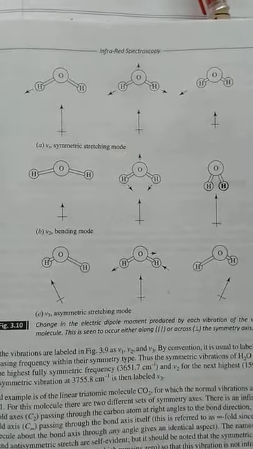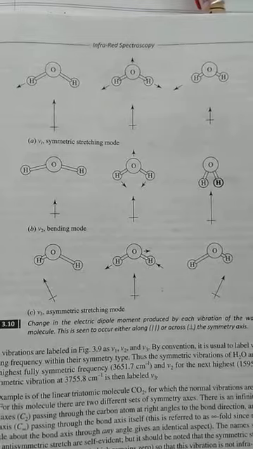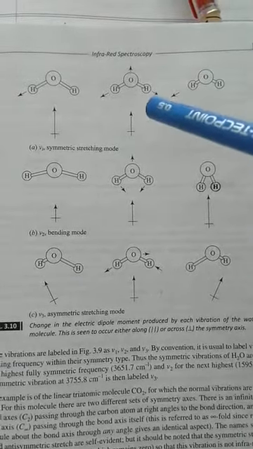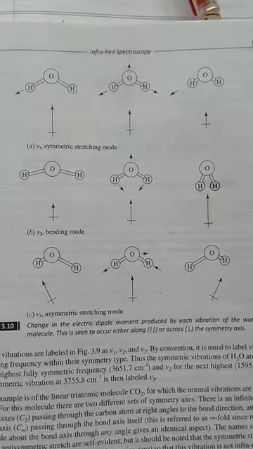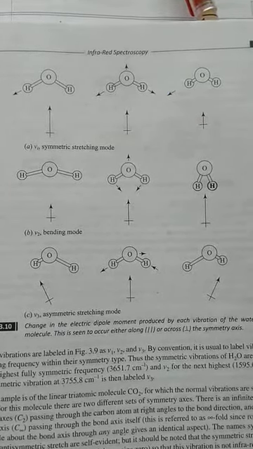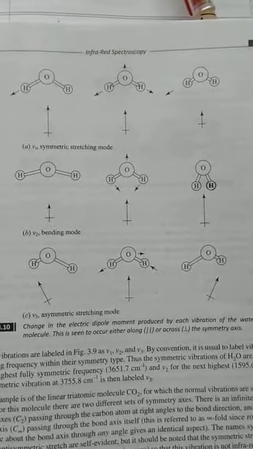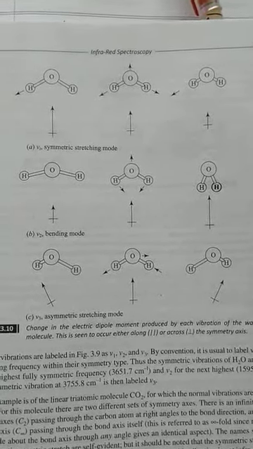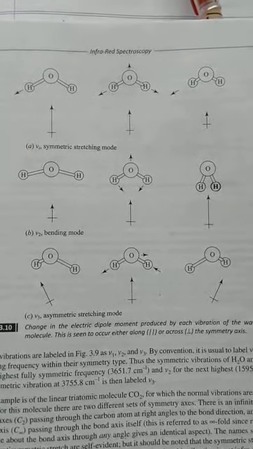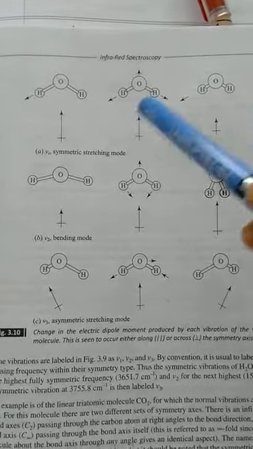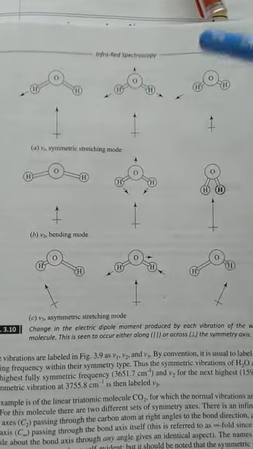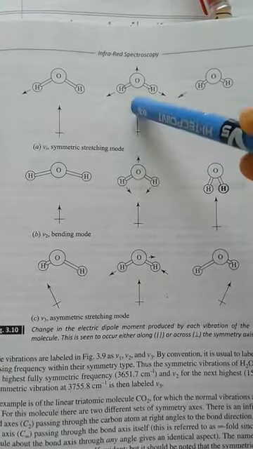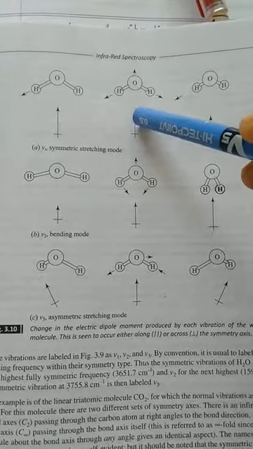In the next example, we will show you, for a non-centrosymmetric molecule, taking the example of a water molecule, how the different vibrational modes, stretching and bending modes, are accompanied by a change in the dipole moment, and whether they appear in the IR spectrum or the Raman spectrum. So this is the normal water molecule. It has some dipole moment because oxygen is more electronegative than hydrogen, so the ultimate dipole will work in that direction.